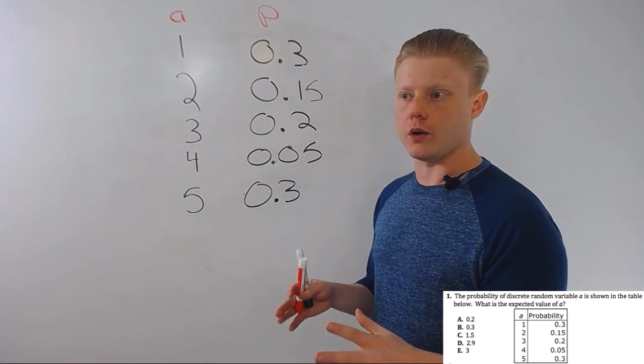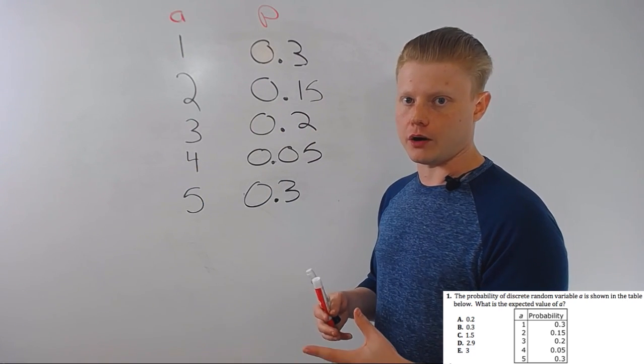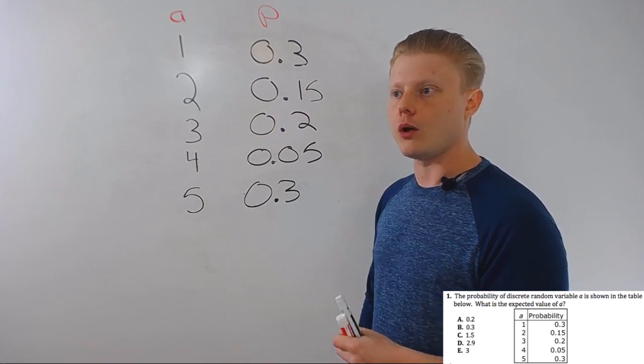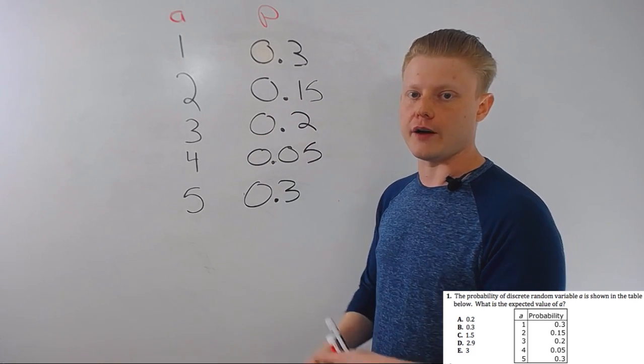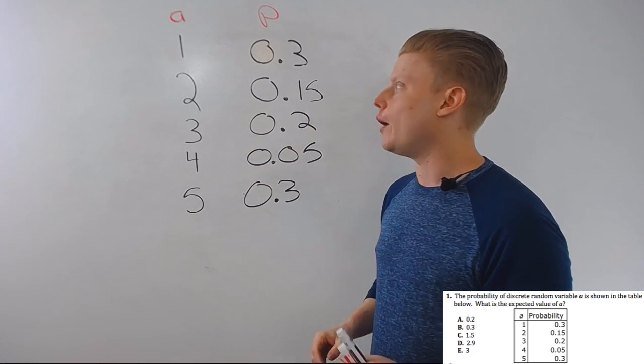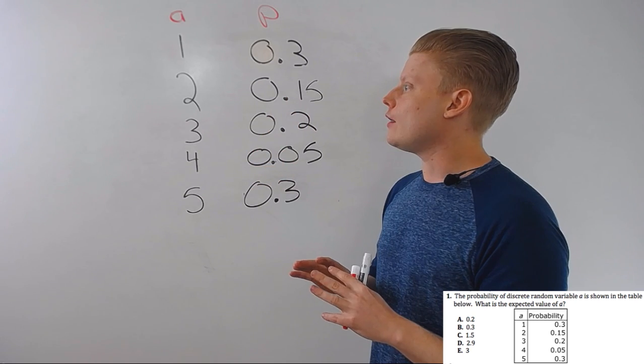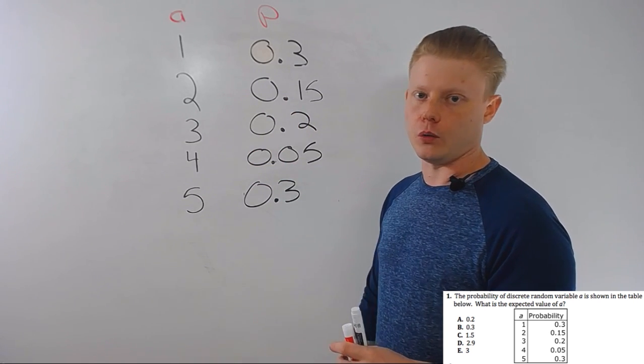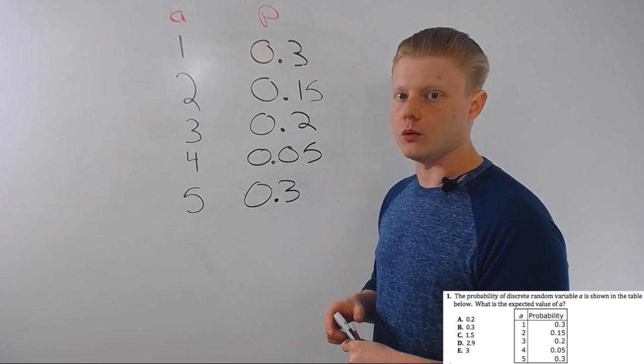Probabilities work this way. There's a fixed number of outcomes, right? If you flip a coin, it can either be heads or tails, 2 outcomes. You roll the dice, it can be 1, 2, 3, 4, 5, or 6 outcomes. But those outcomes are all equally likely, right? It's a 50-50 on a coin toss. It's 1 in 6 on a dice roll.